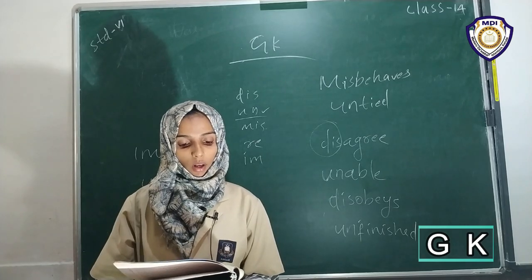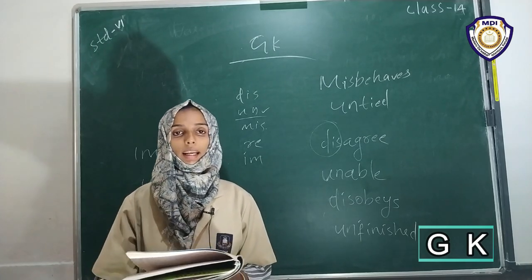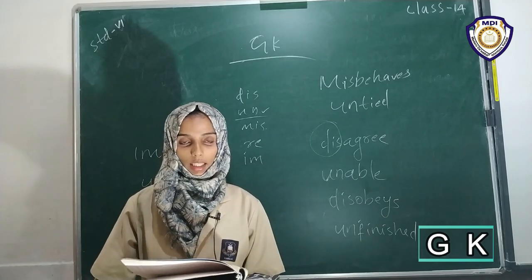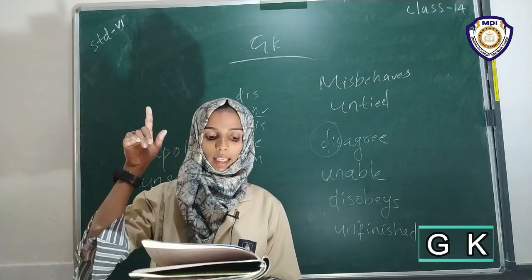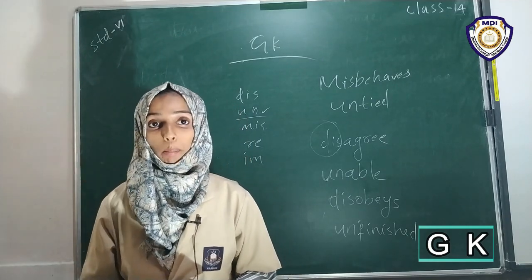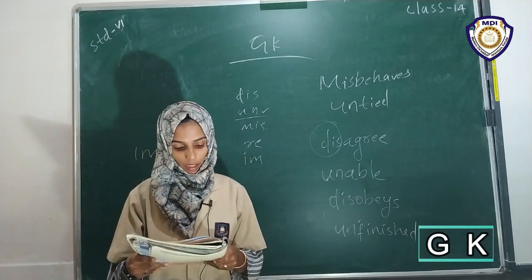Then the fourth one, as high as a kite. The answer to that one is A. In column B, A is the fourth answer: when someone is very happy.